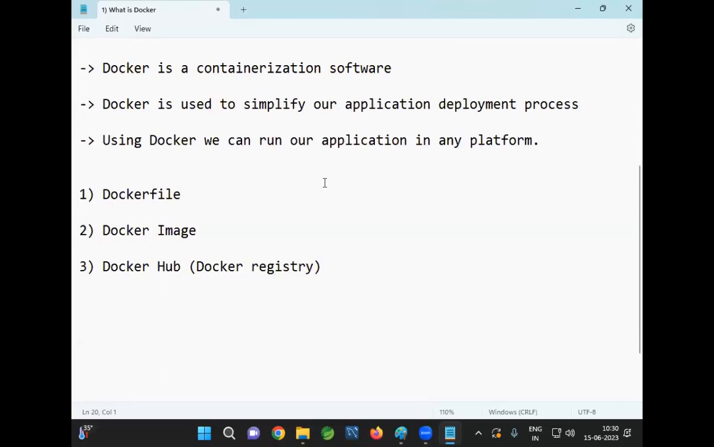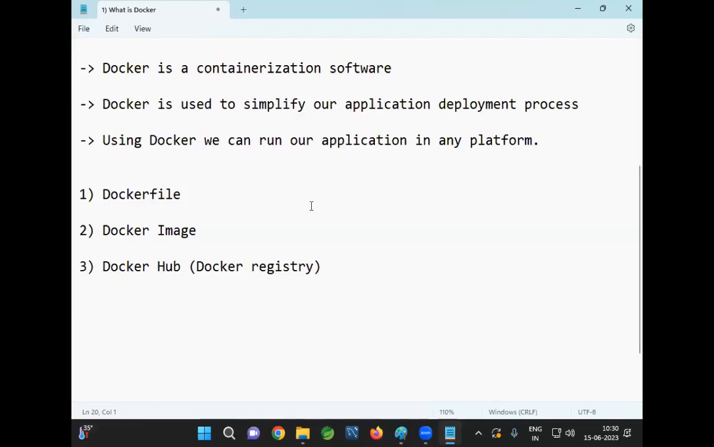And by using Docker, can I execute the application on any computer? Yes. Do I need to bother about software, which operating system, which version of Java, which version of database, which version of Tomcat? Do I need to bother about that? No, because application dependencies will be taken care of by Docker.